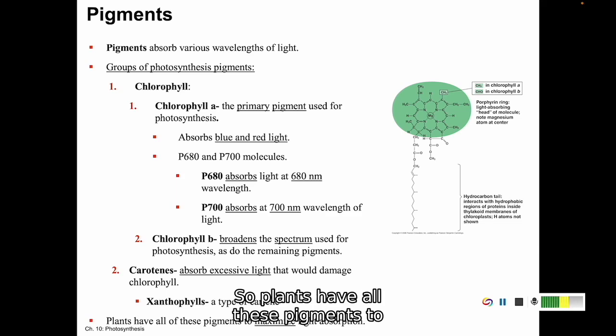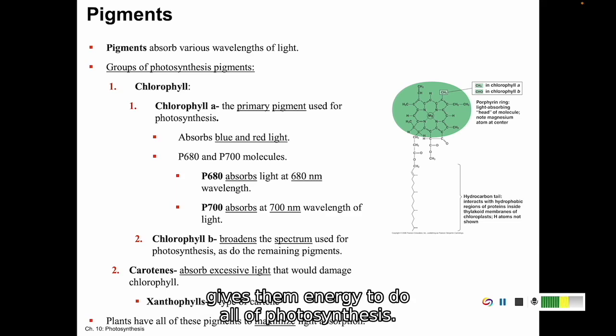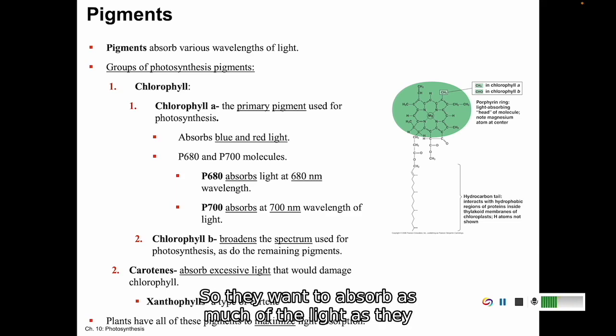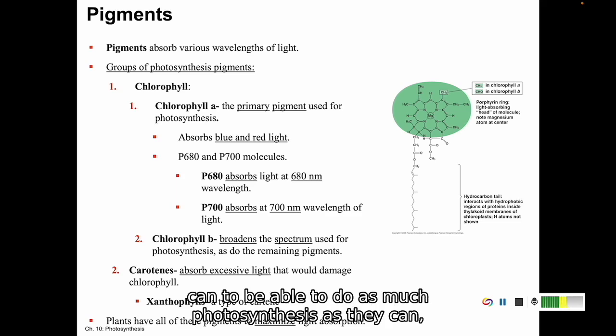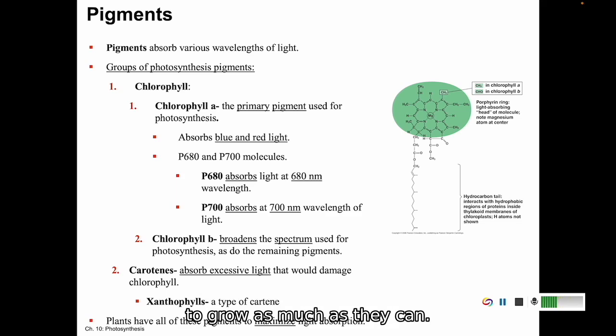So plants have all of these pigments to maximize how much light they can absorb, because absorbing the light is what gives them energy to do all of photosynthesis. So they want to absorb as much of the light as they can to be able to do as much photosynthesis as they can, to grow as much as they can.